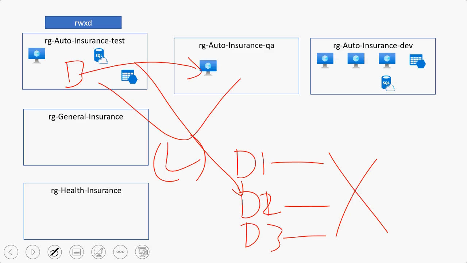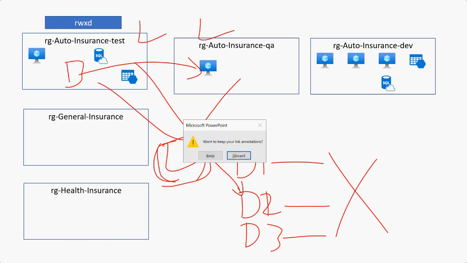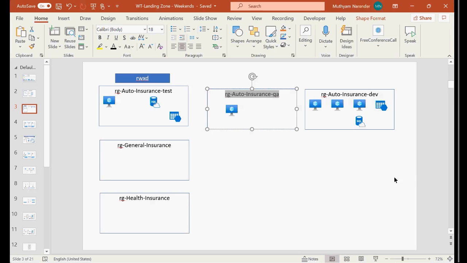Whenever there is a resource movement from one RG to another RG, other people, including the person who is doing it, will not be able to work further. Both RGs will get into locked mode. You can't read, you can't write, you can't do anything with these resource groups. That sacrifice you should be aware of.